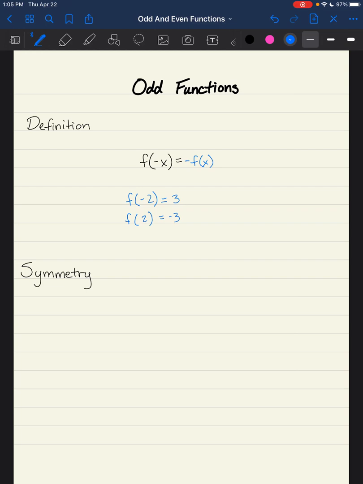By this definition, we can hopefully look at some form of rotational symmetry that should occur about the origin. So what we're going to see in our picture, in our graph, is that the whole picture should be able to be rotated around the origin a full 180 degrees, and it should look exactly the same. To help you understand this, I've got a couple of examples that I'm going to show you.